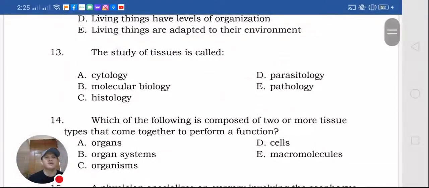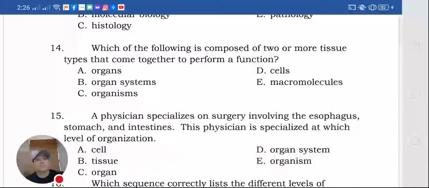Next, the study of tissues is called what? Cytology studies cells. Molecular biology and biochemistry study the biomolecules, I mean, molecules that are important to life. Histology is not parasitology, and letter D, pathology. Biochemistry studies the biomolecules needed in the body, and histology studies the tissues. Parasitology is about parasites, and pathology is about pathogens or disease-causing organisms.